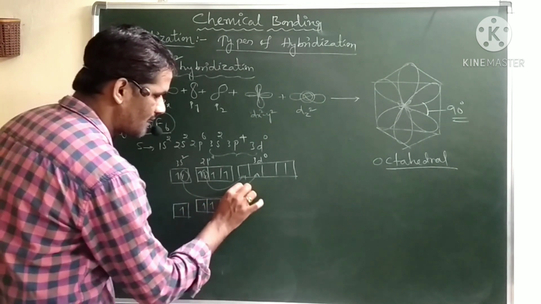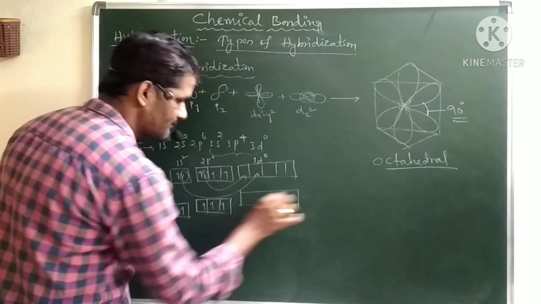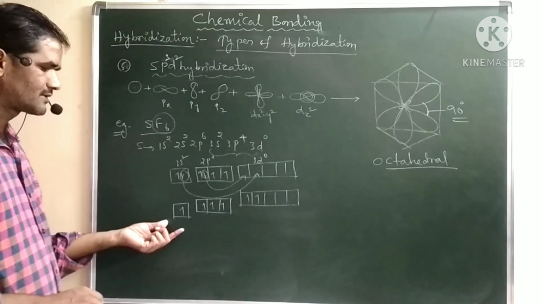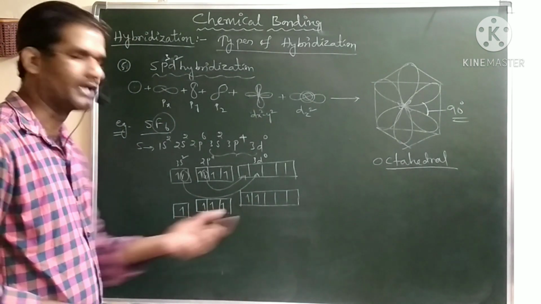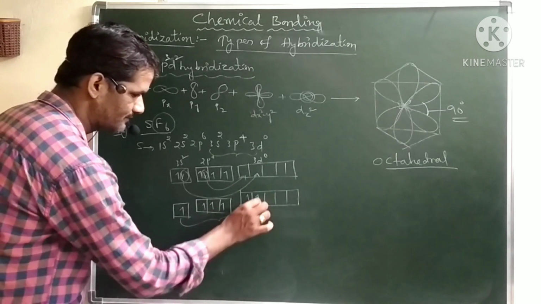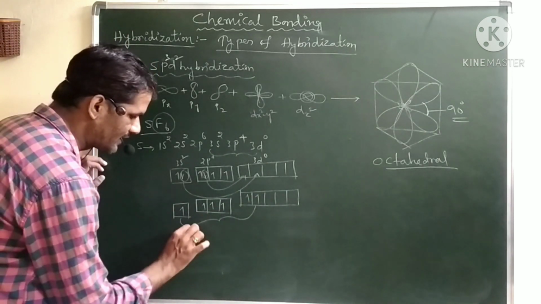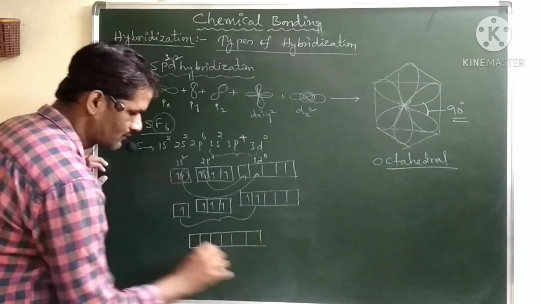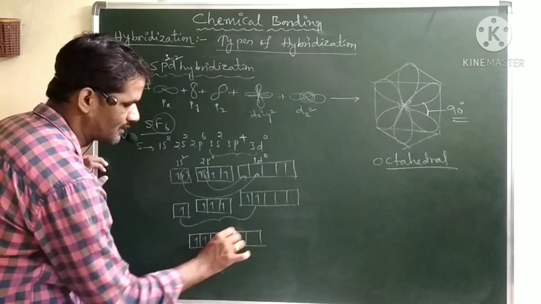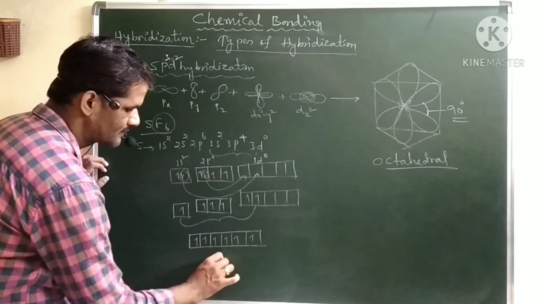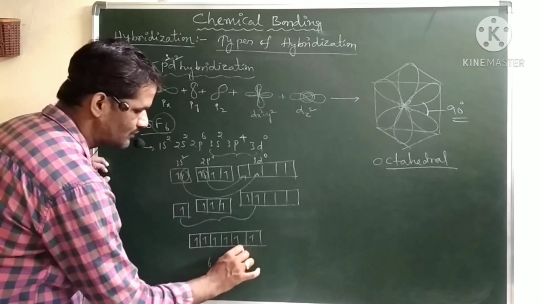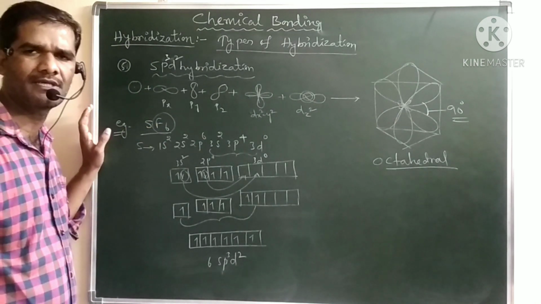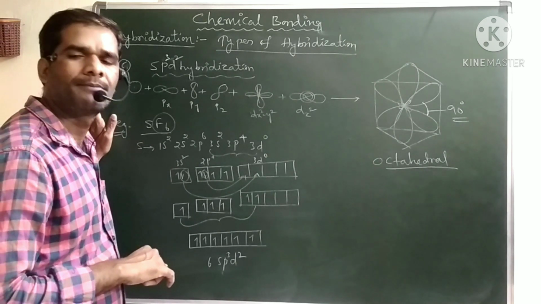And the d orbitals have slightly higher energy. Now this one s orbital, 3 p orbitals and 2 d orbitals will intermix with each other. Now they will form equal energy orbitals. How many? 6 hybrid orbitals. I will get 6 sp3d2 hybrid orbitals. This is for sulfur. Now again fluorine, as usual, carries 1 electron in the p orbital.